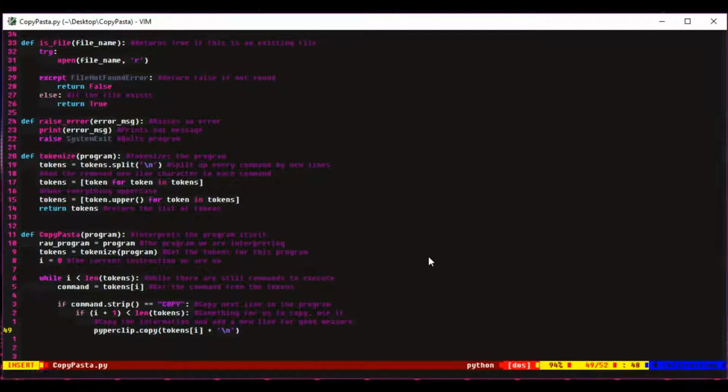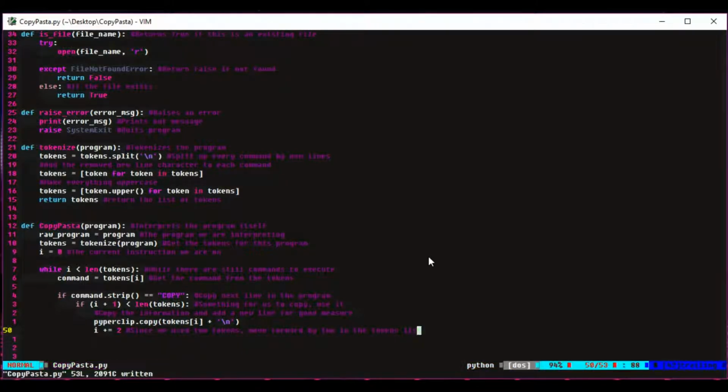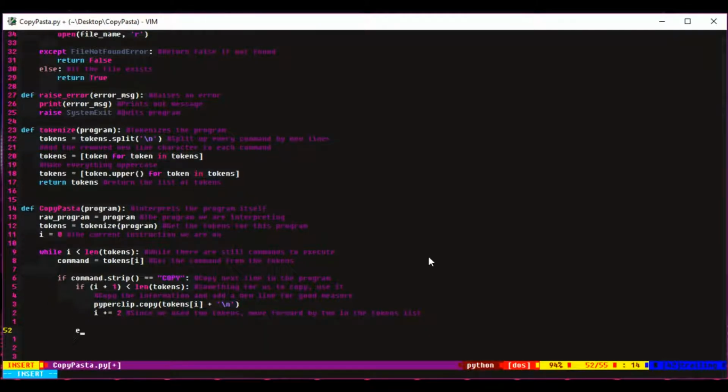I then increment I by 2 because we used the command copy and we used a value on the next line, which is what we're copying. I then have an else clause, which basically says if there isn't a value that we can copy after the copy command, we're going to raise an error because we expected something that we could copy to the user's clipboard.